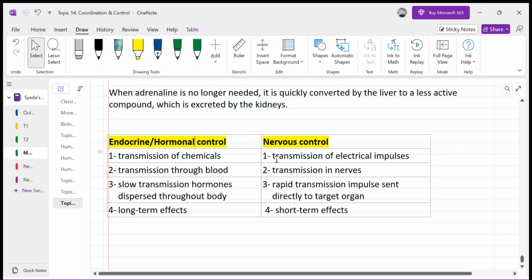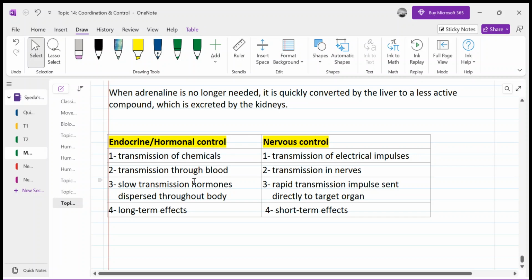In nervous control, there is a transmission of electrical impulses. Hormonal control is done by transmission through blood, where hormones are released into the blood. And nervous control is done by the transmission of electrical impulses in nerves.